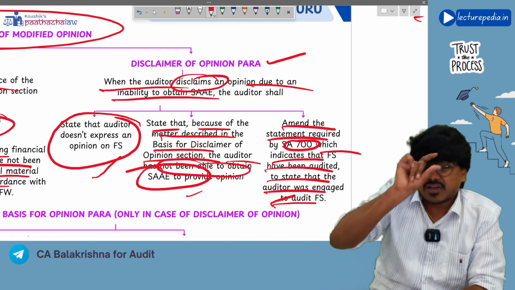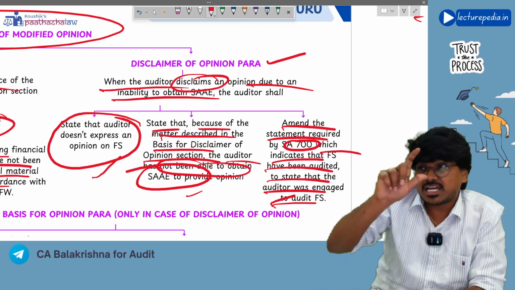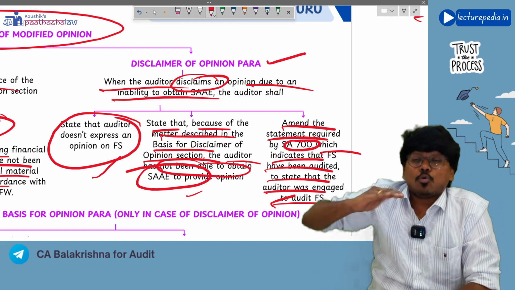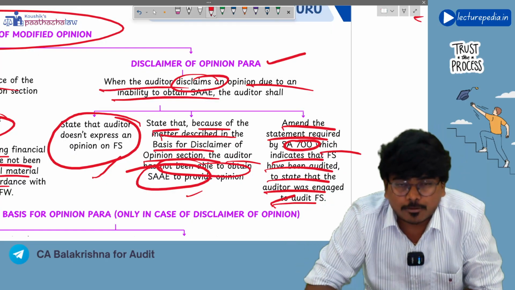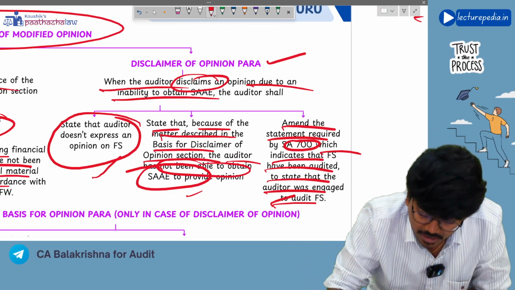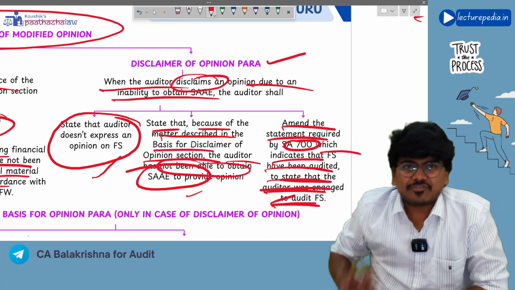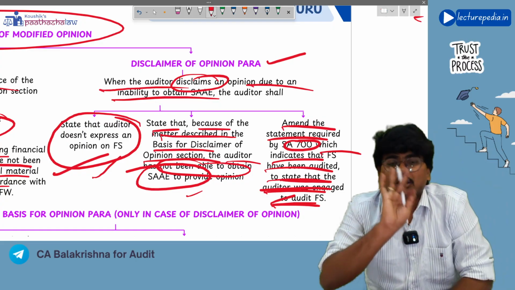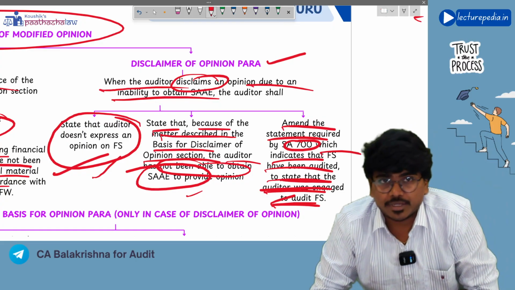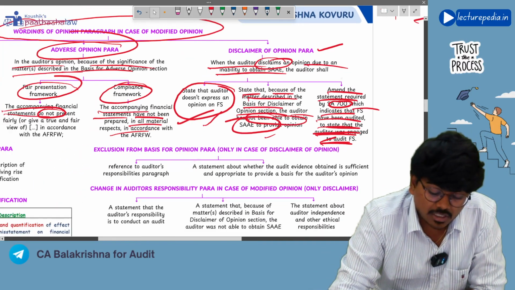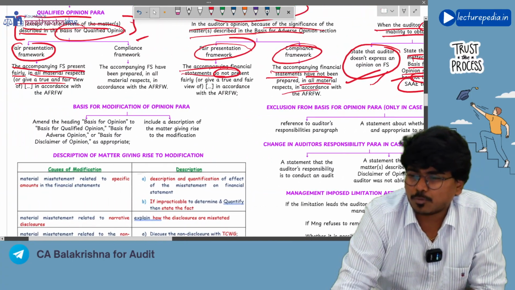That line will be changed to a statement that we were appointed to audit the financial statements, but we have not audited and we have not provided any opinion. This is how you will give in case of a disclaimer of opinion.